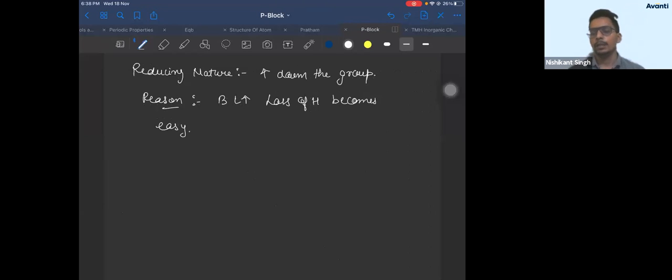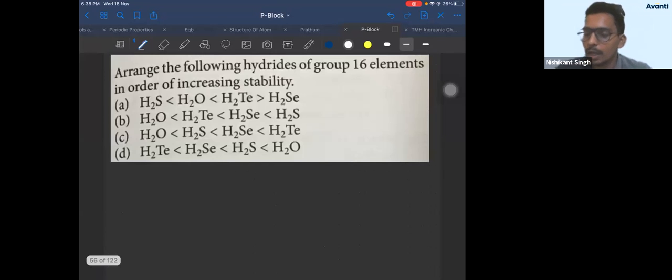Okay? Let's do one question and end this. Arrange the following hydrides of group 16 elements in increasing order of their stability.